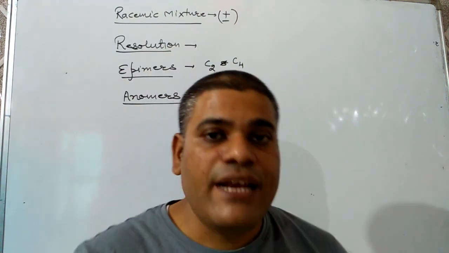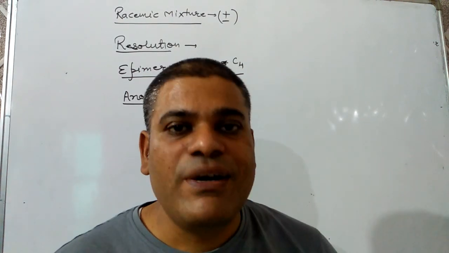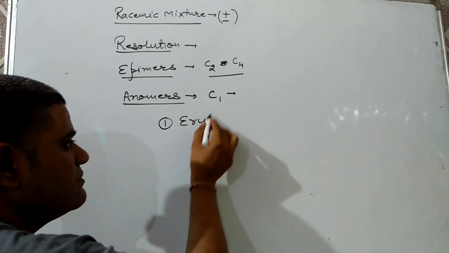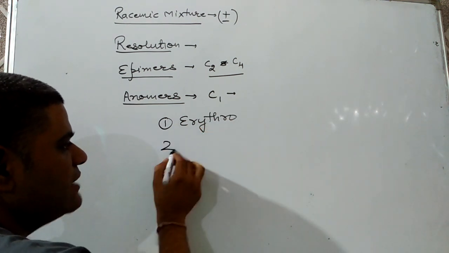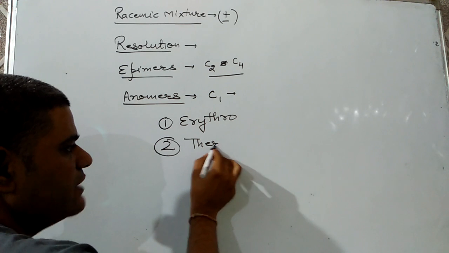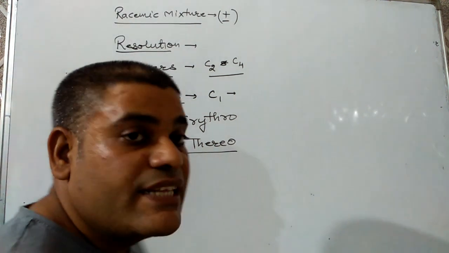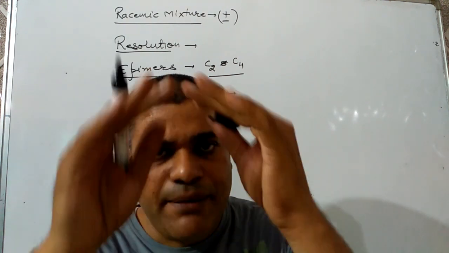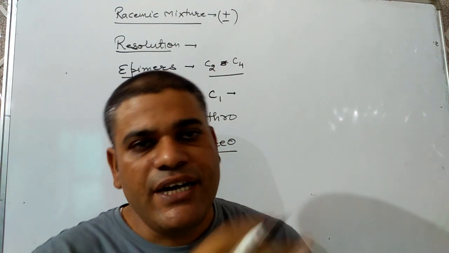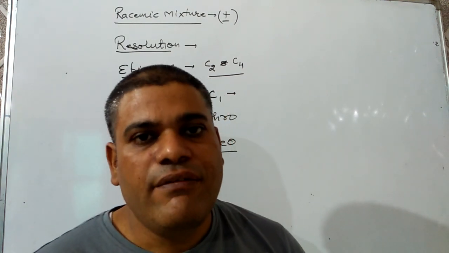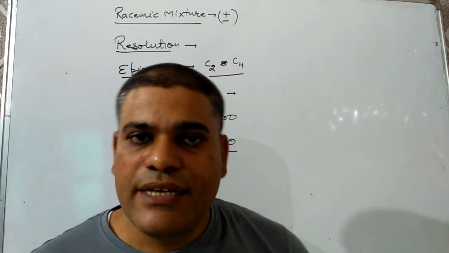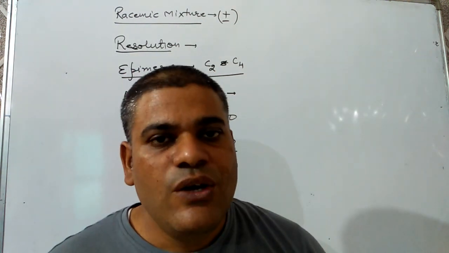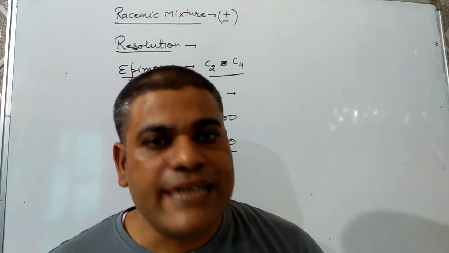Now, diastereomers can also be of two types. The first one is erythro form, and the second one is threo form. Erythro means when two same groups are on the same side, that will be erythro form, and when two same groups are on opposite sides, that is threo form. So we can say that the erythro form will be optically inactive, while the threo form will be optically active.